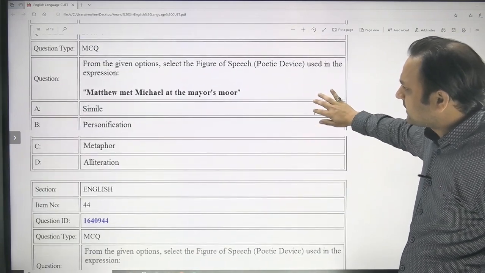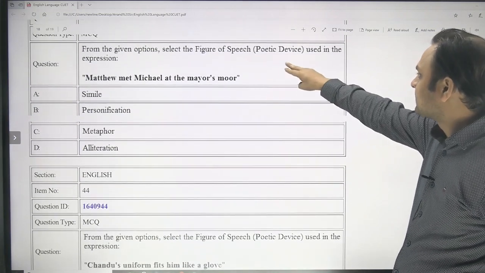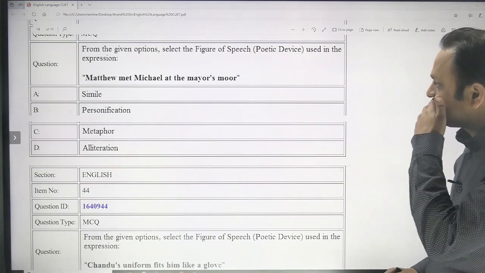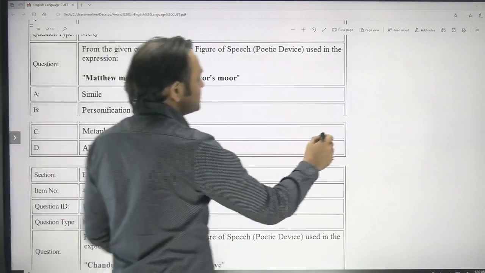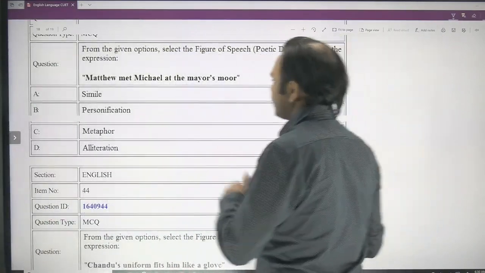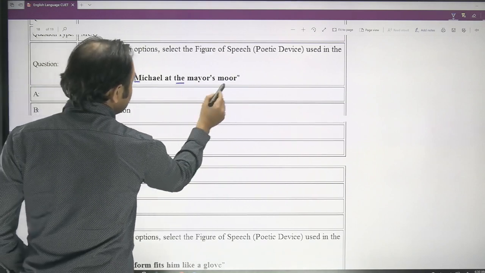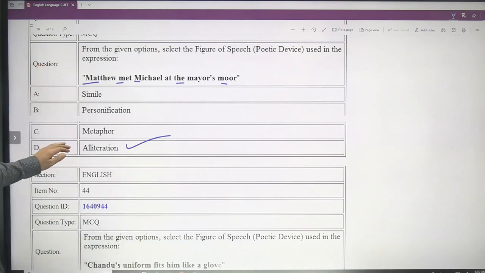Matthew met Michael at the mayor's moor. So you have to identify the figure of speech, that is poetic device used in this expression. So Matthew met Michael at the mayor's moor. So repetition of the initial letter is alliteration. So here the initial letter has been repeated a number of times. You can see M, M, M, M, M everywhere, which is called alliteration. So the figure of speech is alliteration in this case.